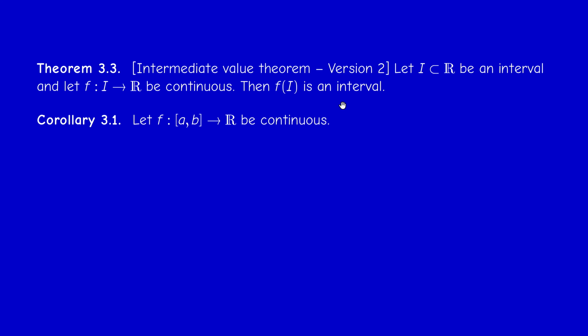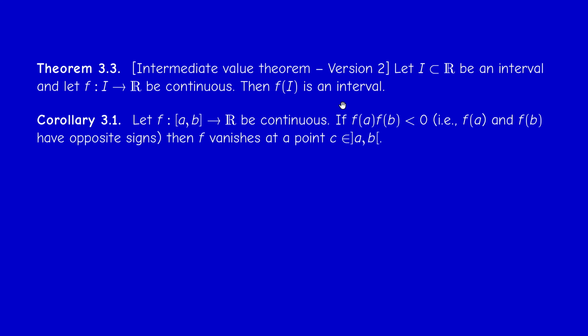And as a corollary, there is a very well-known corollary that if f is continuous and goes from a positive value to a negative value, or vice versa, then f vanishes at a certain point. So this criterion is very important in order to establish the existence of a solution to an equation. And we shall see examples and exercises.